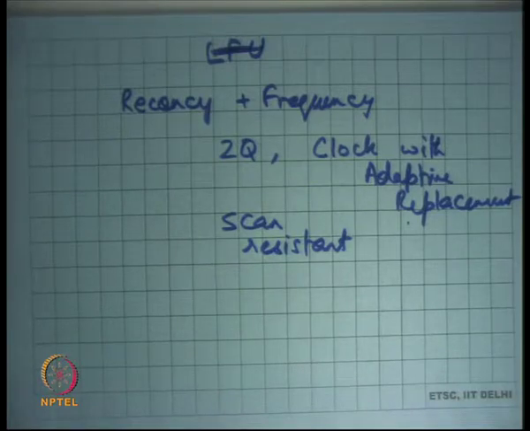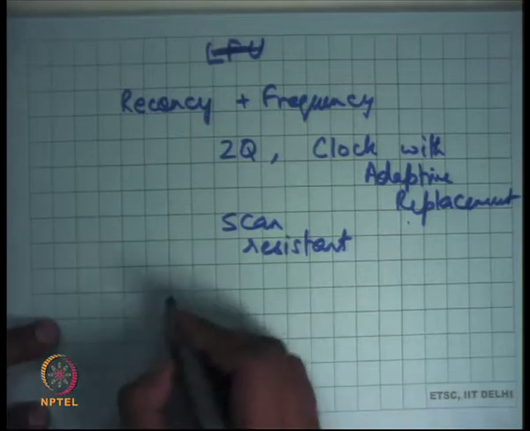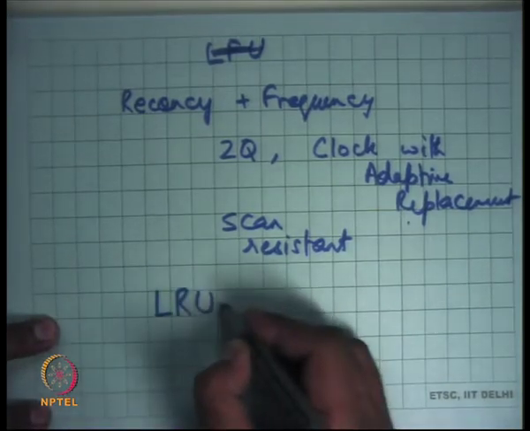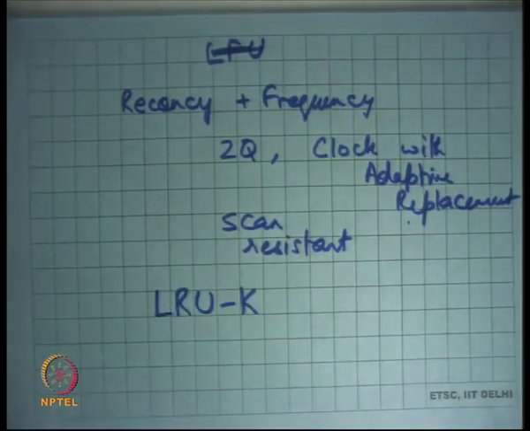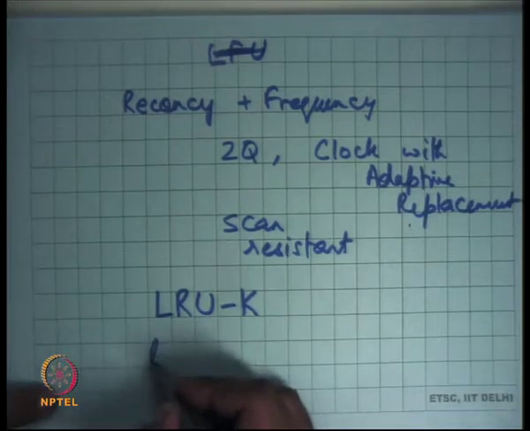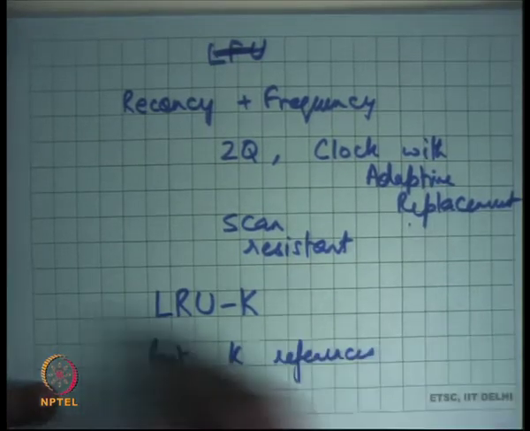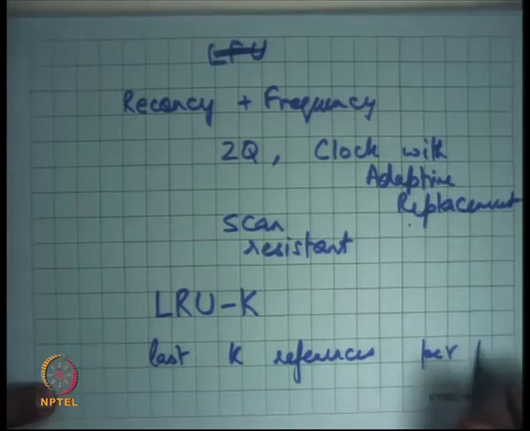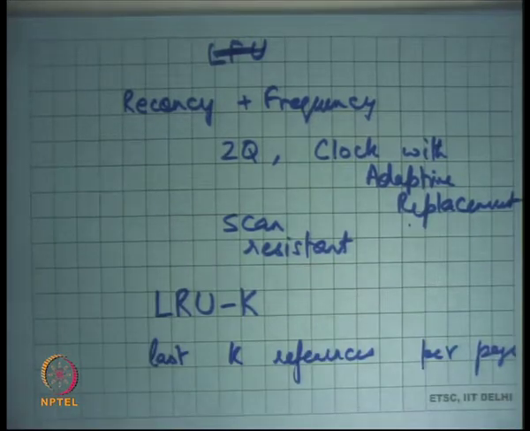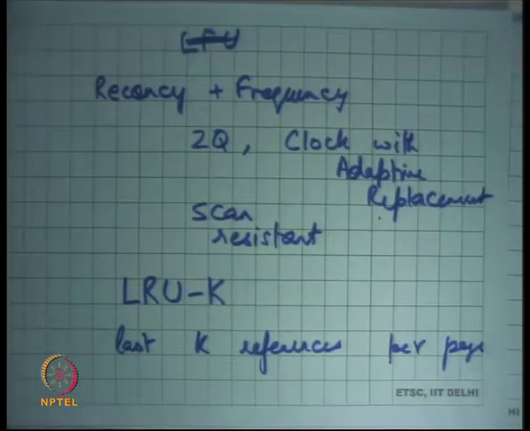Okay. All right. So one algorithm that I just want to give you a flavor of is called LRU-K. Here the idea is that you don't evict the page that was least recently used. For each page you track the last k references, and then you evict the page which has the least timestamp for the kth reference in the past.